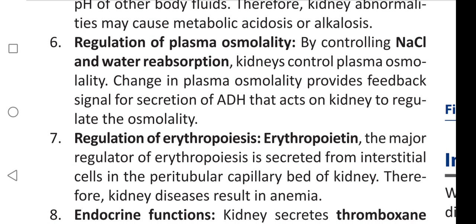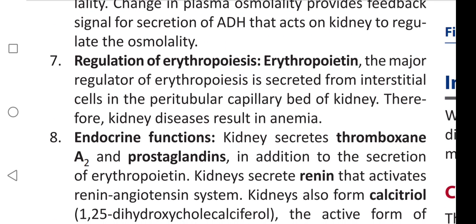Regulation of plasma osmolality. By controlling sodium chloride and water reabsorption, kidneys control plasma osmolality. Change in plasma osmolality provides feedback signal for secretion of antidiuretic hormone that acts on kidney to regulate the osmolality.